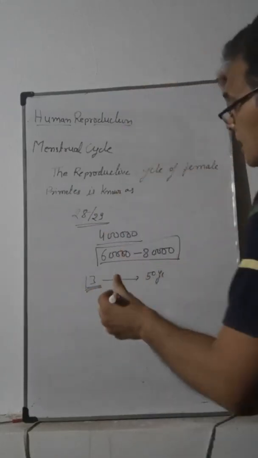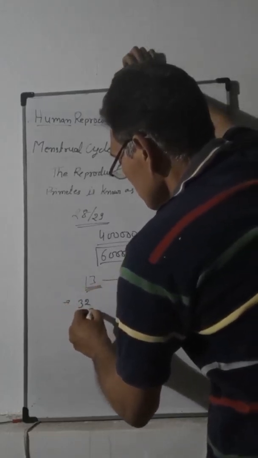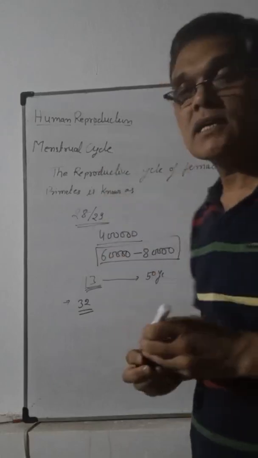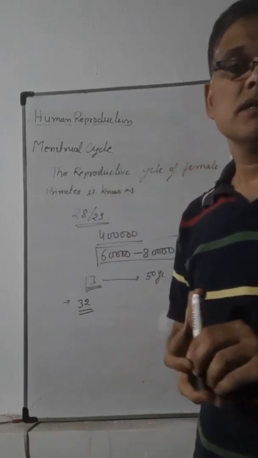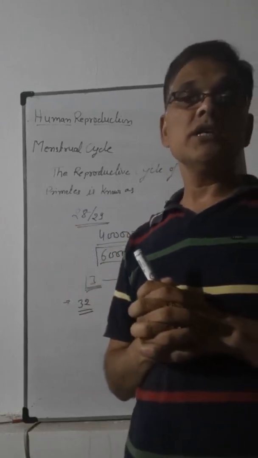So a female produces eggs for about 32 years.